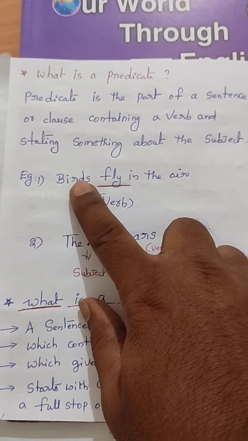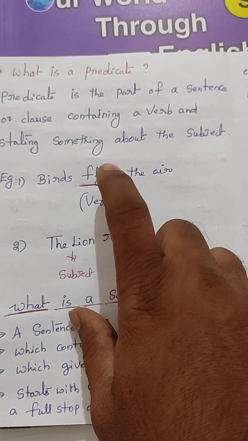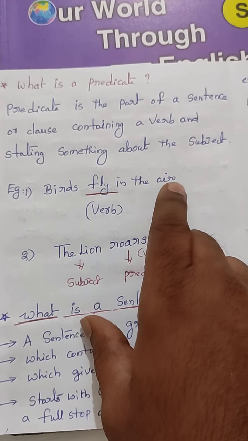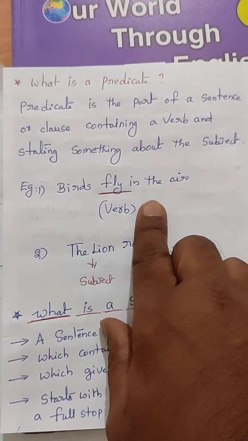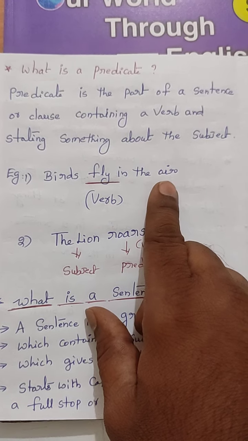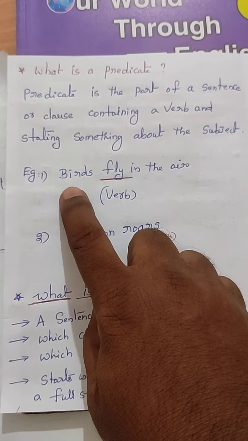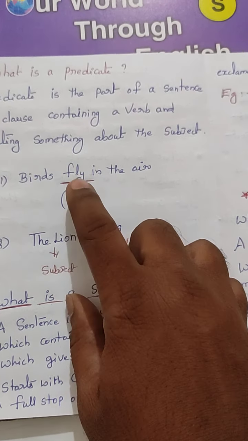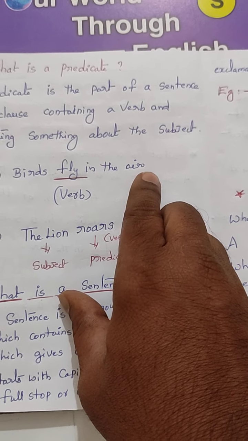What does the subject do? Whatever is said about the subject is called the predicate. We can give the definition like this. Subject means what we are going to talk about. Predicate means what is said about the subject. Here, what are birds doing? Birds fly in the air.